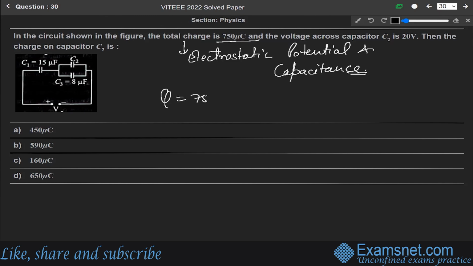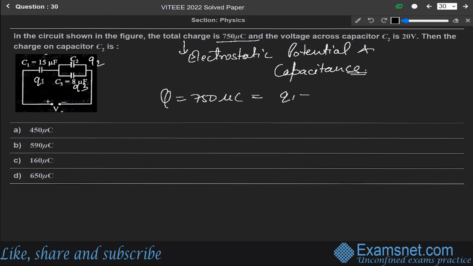Q equals 750 microcoulomb, meaning Q1 plus Q2 plus Q3, let us say Q1, Q2 and Q3.